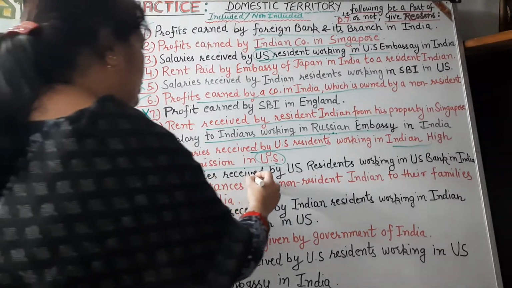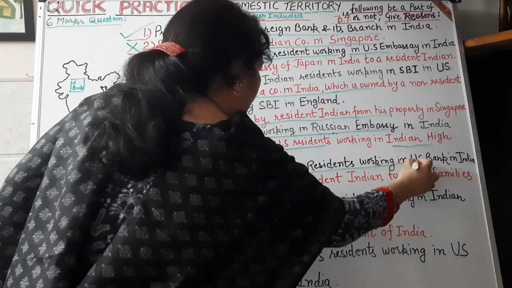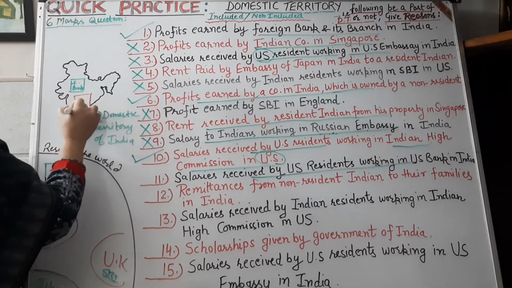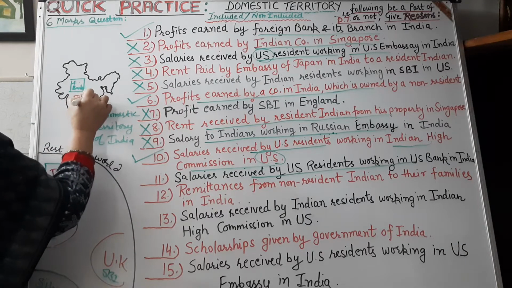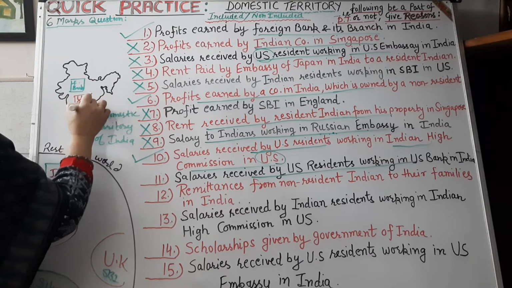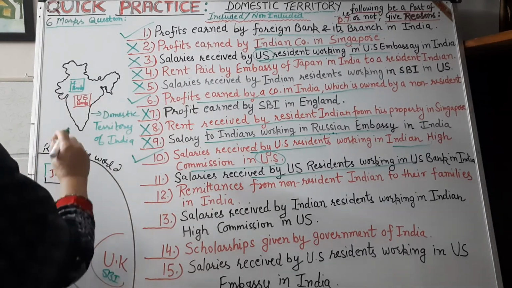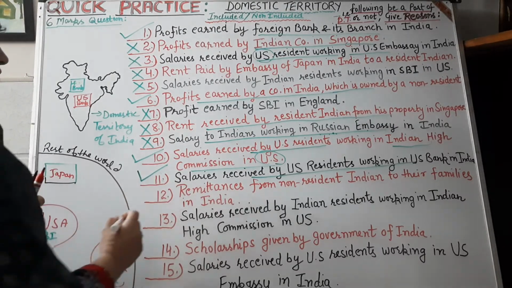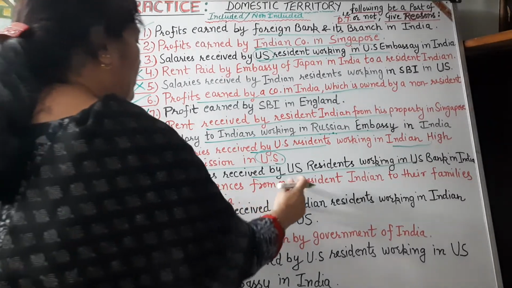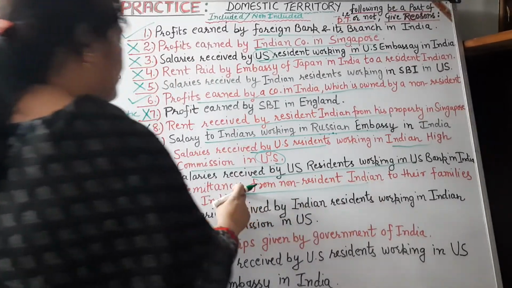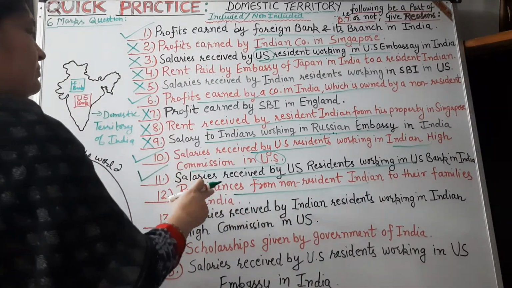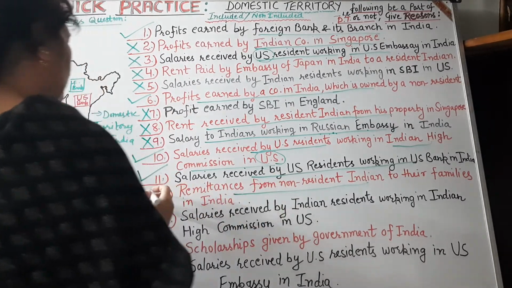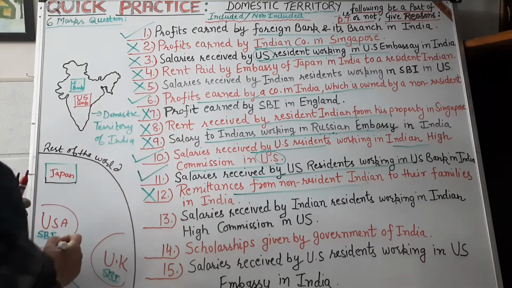Salaries received by a US resident working in a US bank in India. Now, this is a foreign bank, US bank, but situated in India. So its earnings will be included in the domestic territory of India. Then remittances from non-residents. Suppose your father is abroad in England and he is sending money to his family. So that would not be a part of India's domestic territory.